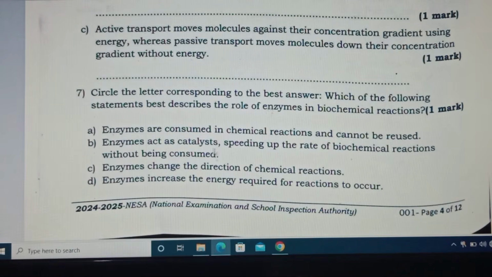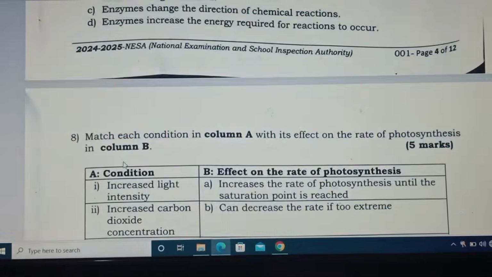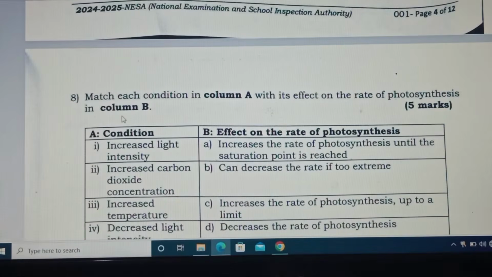Enzymes act as catalysts, speeding up the rate of biological chemical reactions without being consumed, because an enzyme does not change the reaction. Question number 8. Also it is matching. Match each condition in column A with its effect on the rate of photosynthesis in column B. We have the condition and also the effect on the rate of photosynthesis.